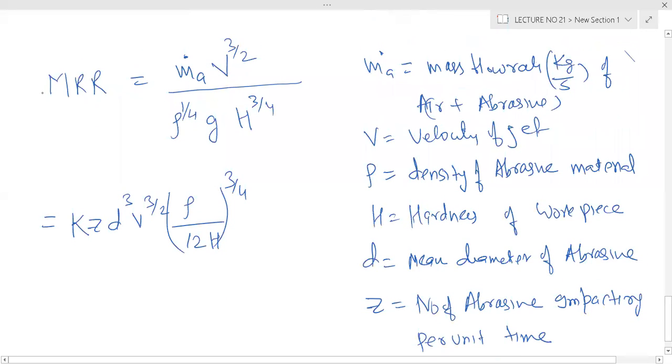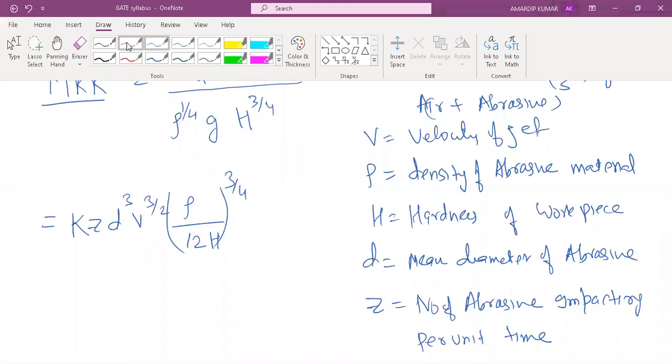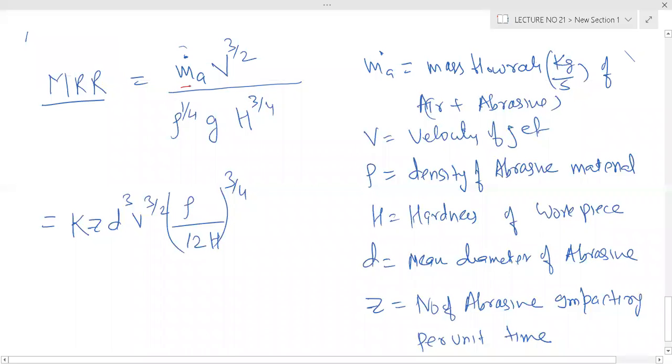So basically, I have given two relations for the metal removal rate in abrasive jet machining. One is in terms of the mass flow rate of air plus abrasive, then the velocity of the jet, the density of the abrasive, and H, the hardness of the weaker workpiece material.